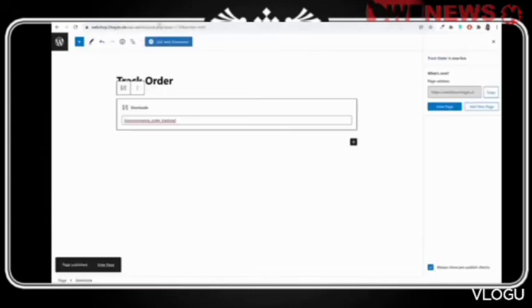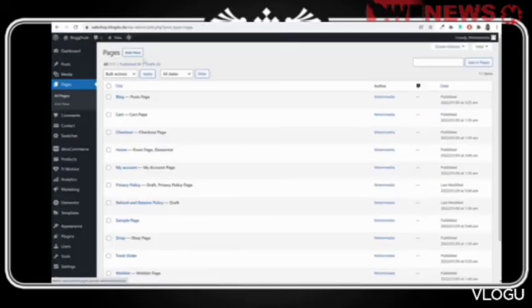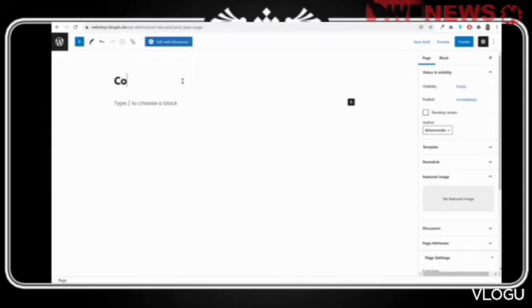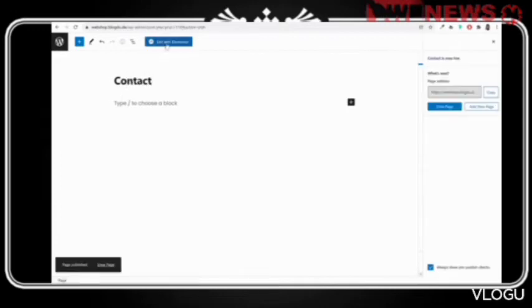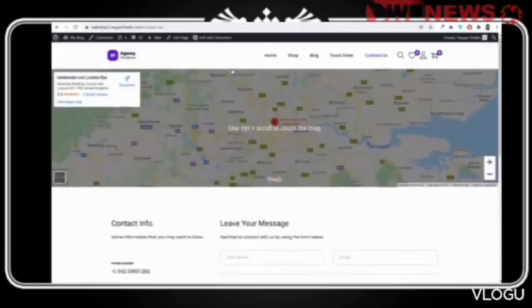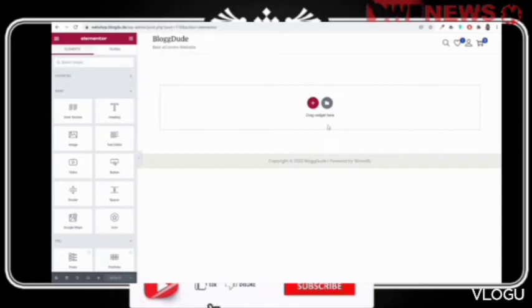So for that, we'll come back to dashboard, click on add new, add a new page, give it a title of contact or contact us, and publish it. Now we'll edit this with Elementor, but you don't have to worry about this. We don't have to create it from scratch. I'll give you a template. You can just import it.